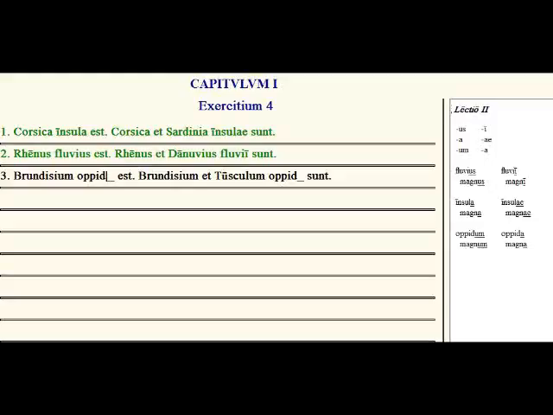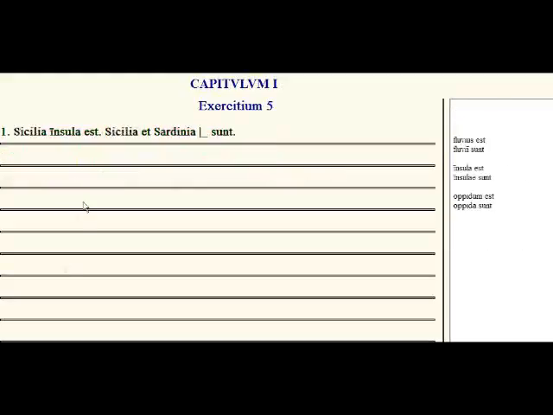Exercise 5. We are asked, here we have fluvius est, fluvii sunt, the river is, the rivers are, the island is, the islands are, the town is, the towns are. So we need to supply the correct number, singular or plural. So Sicilia insula est, Sicily is an island. Sicilia et Sardinia are, how do we say islands? The answer is insulae.